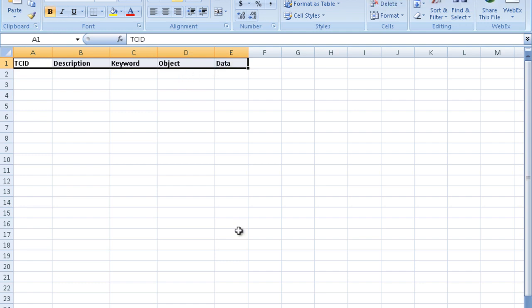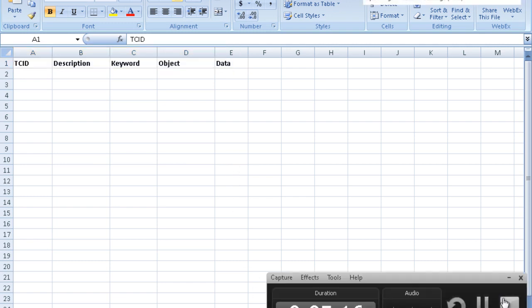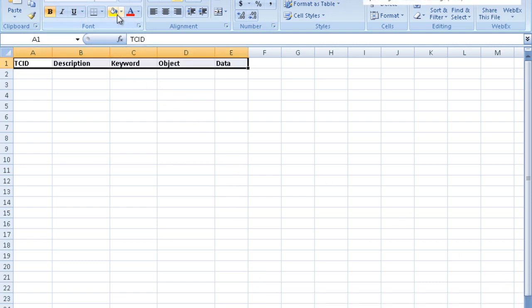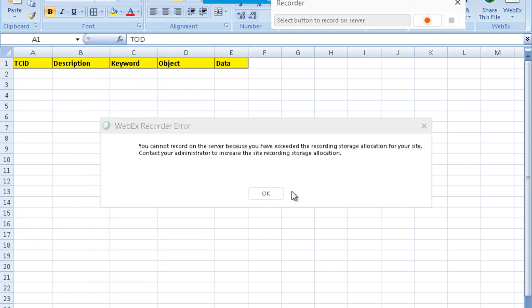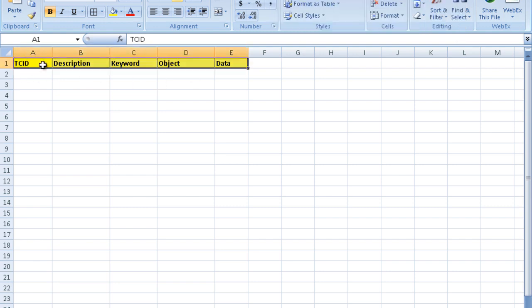The video is getting recorded. I'm recording it on Camtasia. All right. So out here you have 4 columns: TCID, description, keyword, object, data.